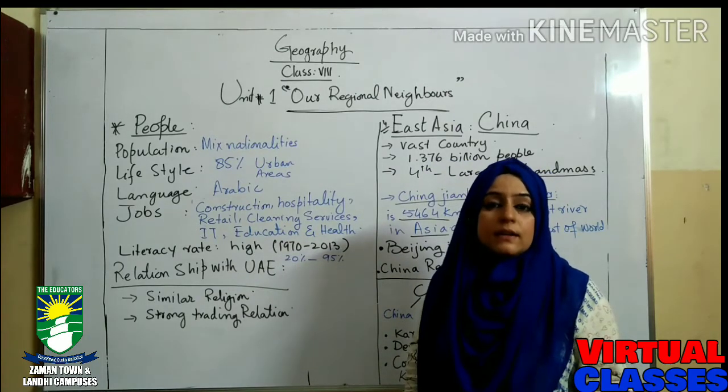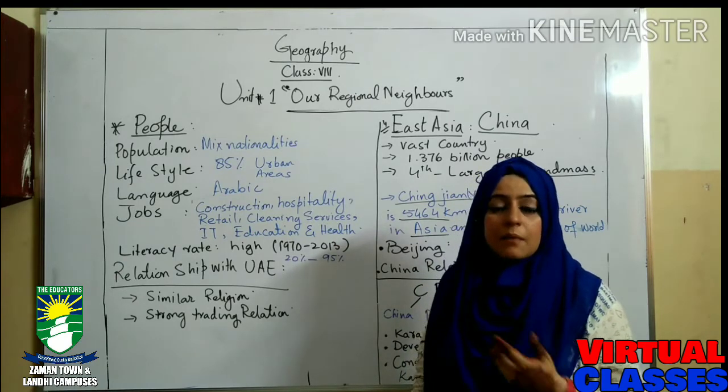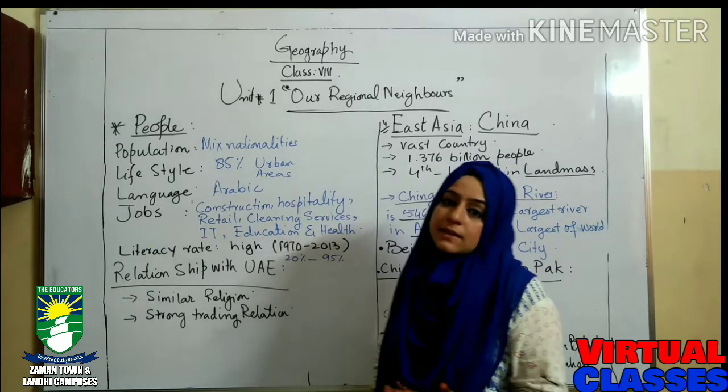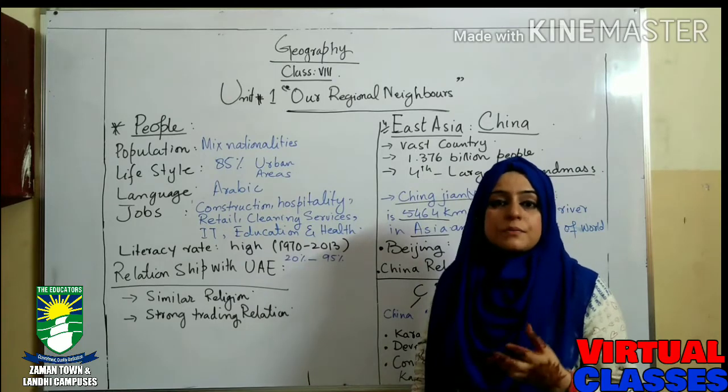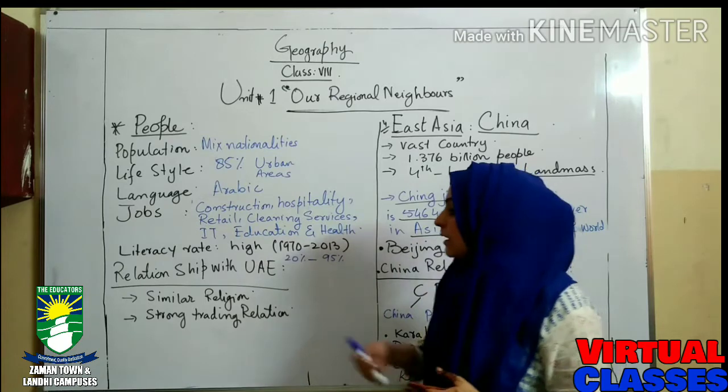The most important thing is that we share a similar religion: we have Islam and they also share the same religion, Islam. This is the most important thing regarding the relationship between Pakistan and the UAE.